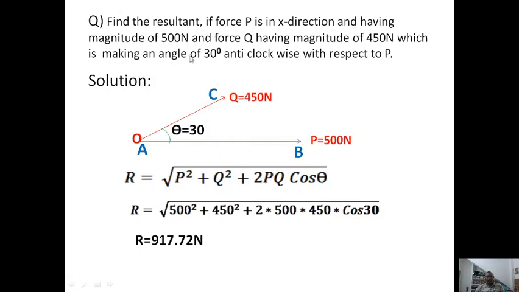Now you have to draw that same figure. What is the force P? 500 newtons. So P is equal to 500 newtons, Q is 450 newtons, and theta is 30 degrees. You know the formula of the resultant is the square root of P square plus Q square plus 2PQ cos theta.